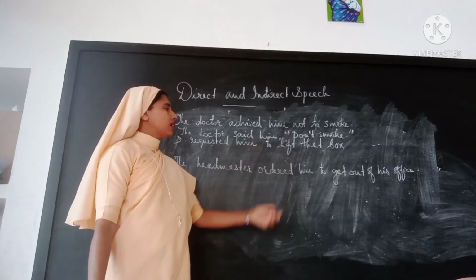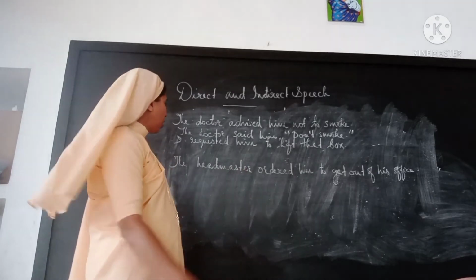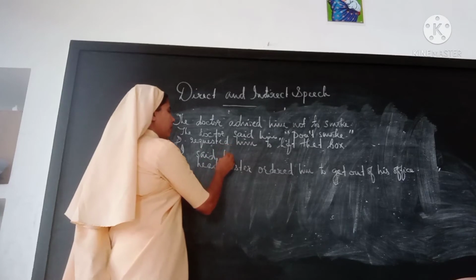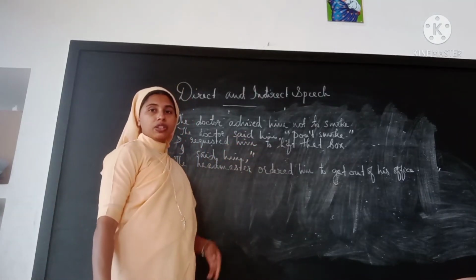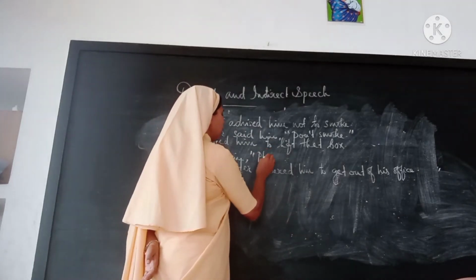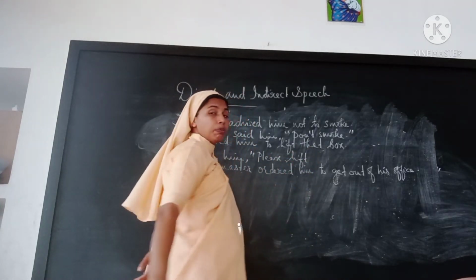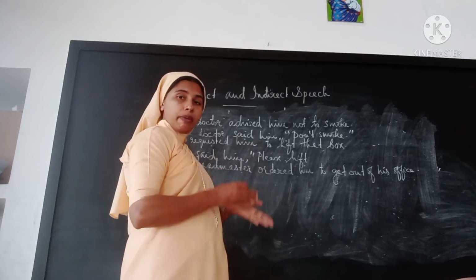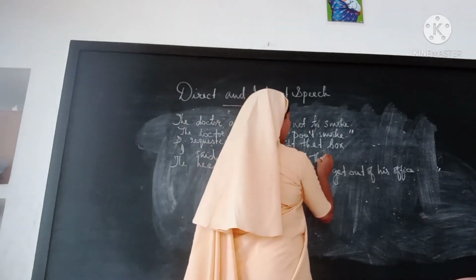Here, I requested him to lift that box. This is a request. So how will we start? I said to him. Since it's a request, we have to use the word please, kindly, etc. So, please lift this box, changing that back to the normal speech.